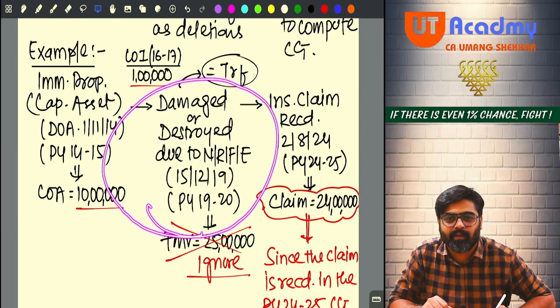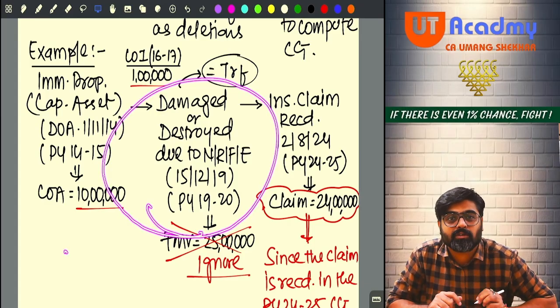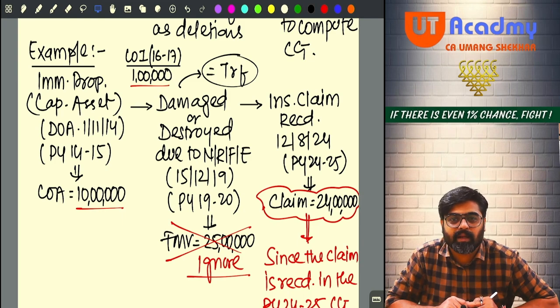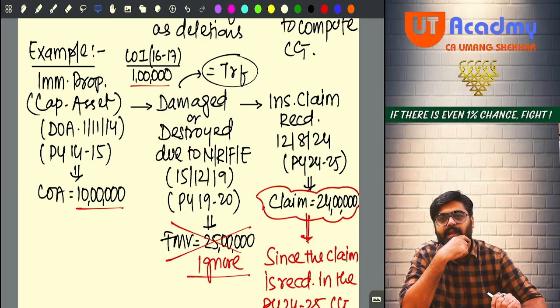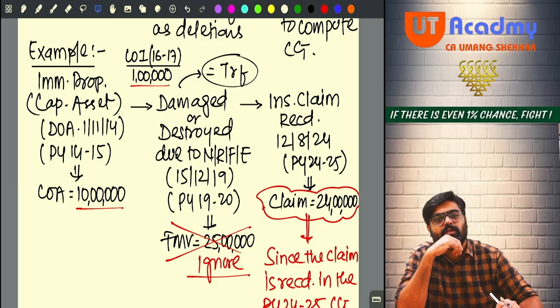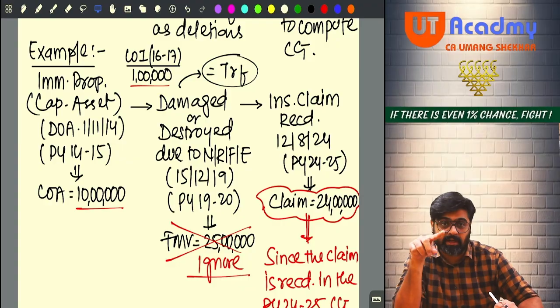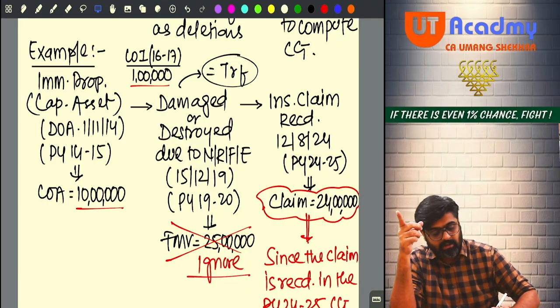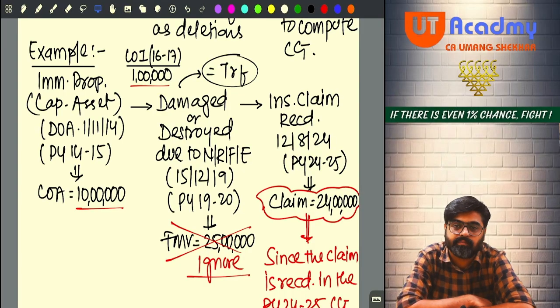If the asset is long term, indexation will be done both for cost of acquisition and cost of improvement. Getting my point? Now, did you understand the entire question? Tell me, how much claim are you receiving? 24 lakhs. But the fair market value of the asset on the date on which it got damaged was 25 lakhs.